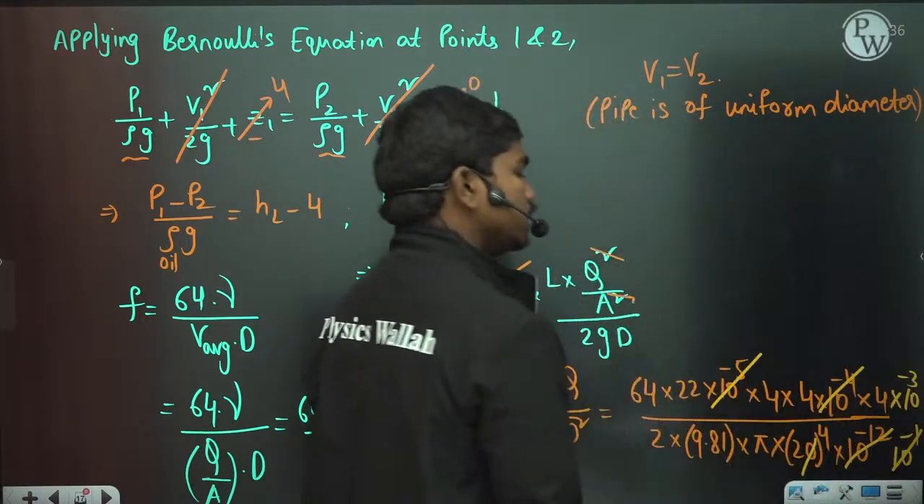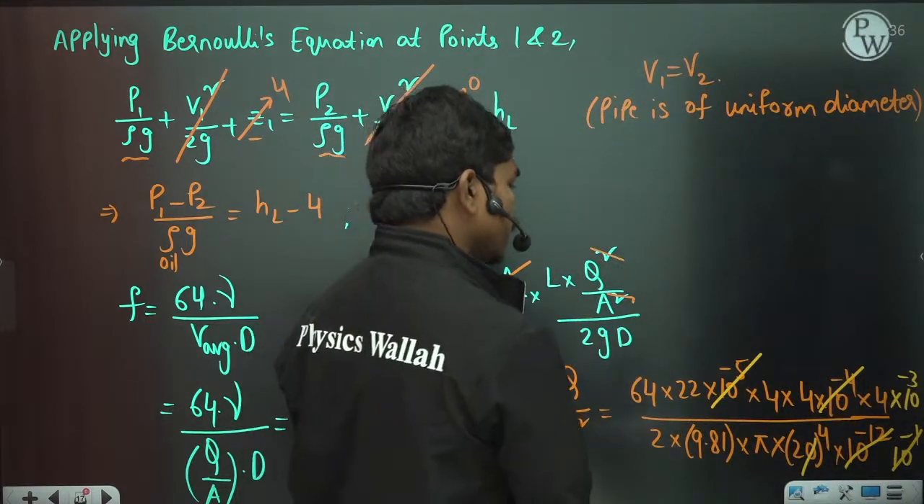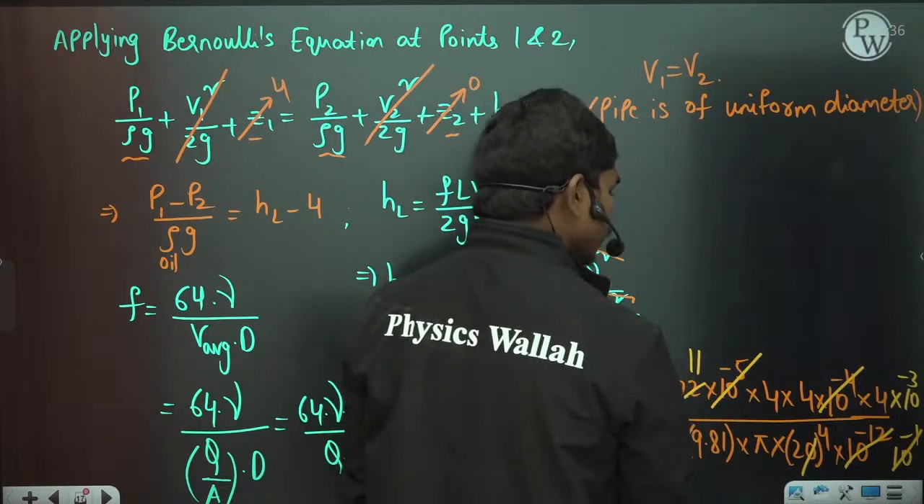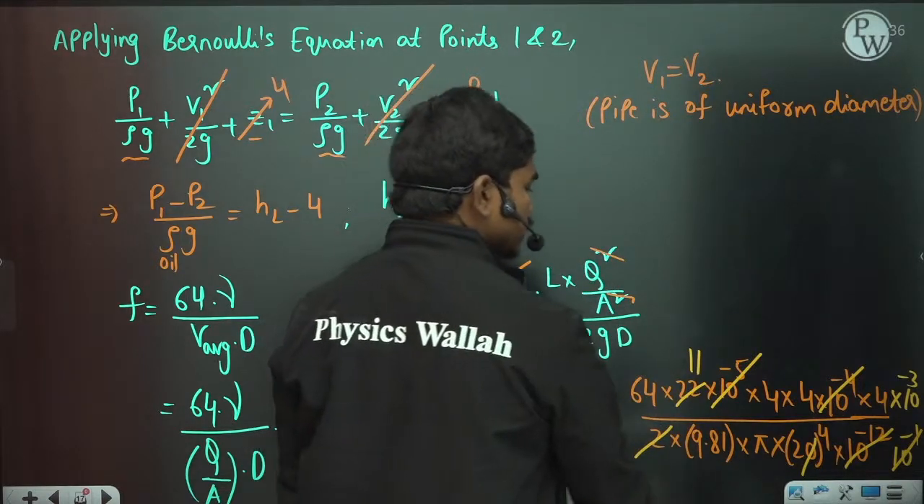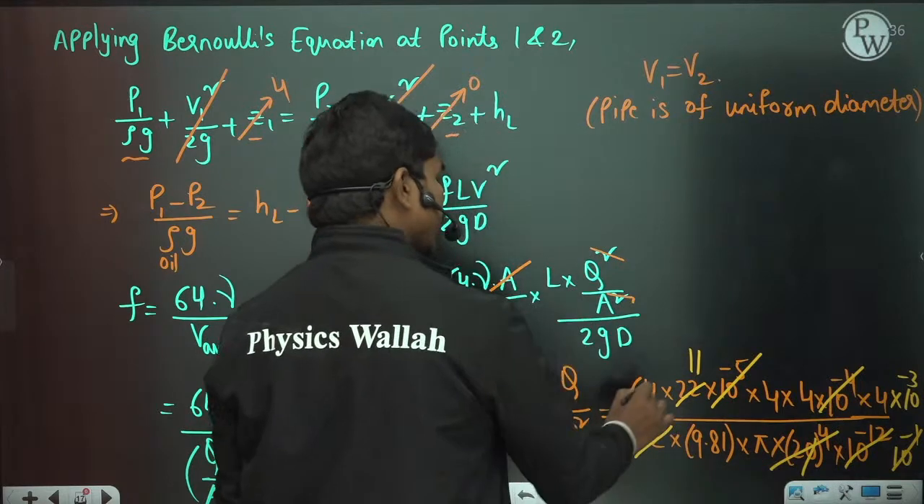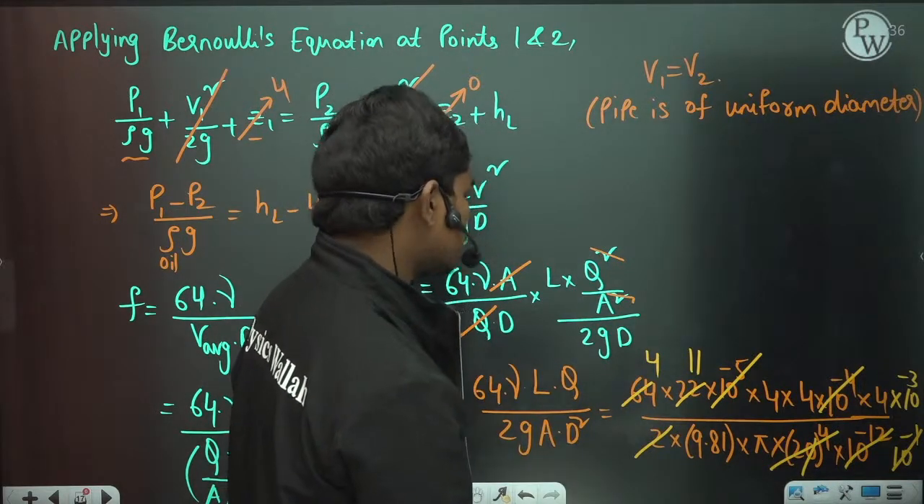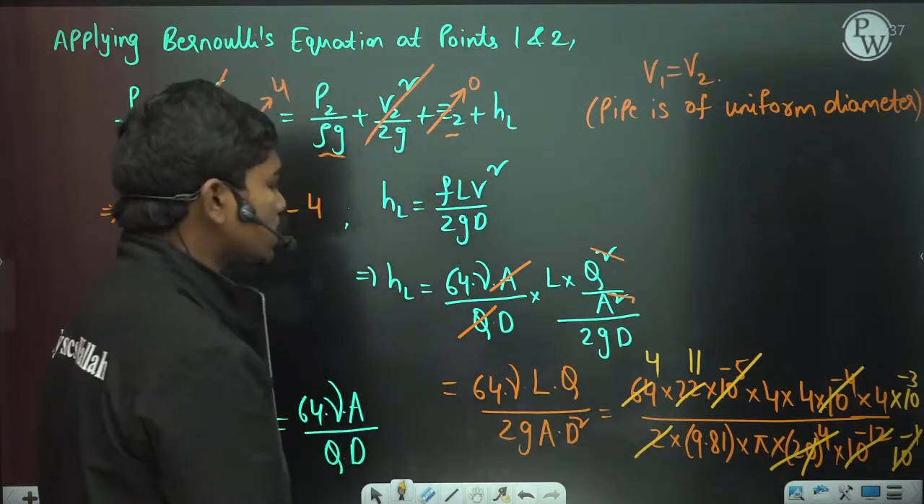Okay, so I can write 10 to the power minus 3 on the top. Similarly, this 2 can cancel this 11 times. And what are the other conversions? 2 power 4 is 16, and this 2 power 4, 16, can cancel this 4 times actually. So 4 times you can cancel this, and I think that's how we have the relation for HL.